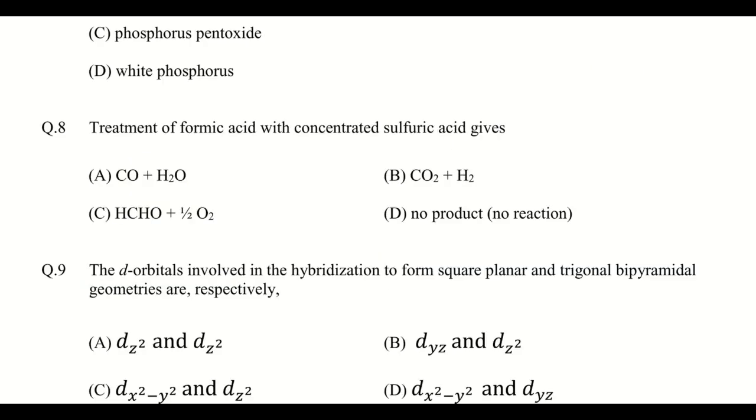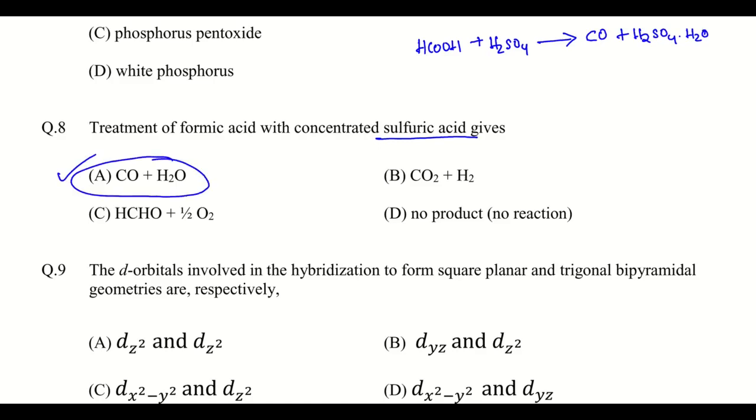And going to the 8th question. It's the treatment of formic acid with concentrated sulfuric acid. So here concentrated sulfuric acid is used. The formic acid, that is HCOOH plus H2SO4, will give, as you know, sulfuric acid is a strong oxidizing agent as well as a dehydrating agent. So it will produce carbon monoxide plus hydrated H2SO4. So the products will be this one, and option A is the answer.